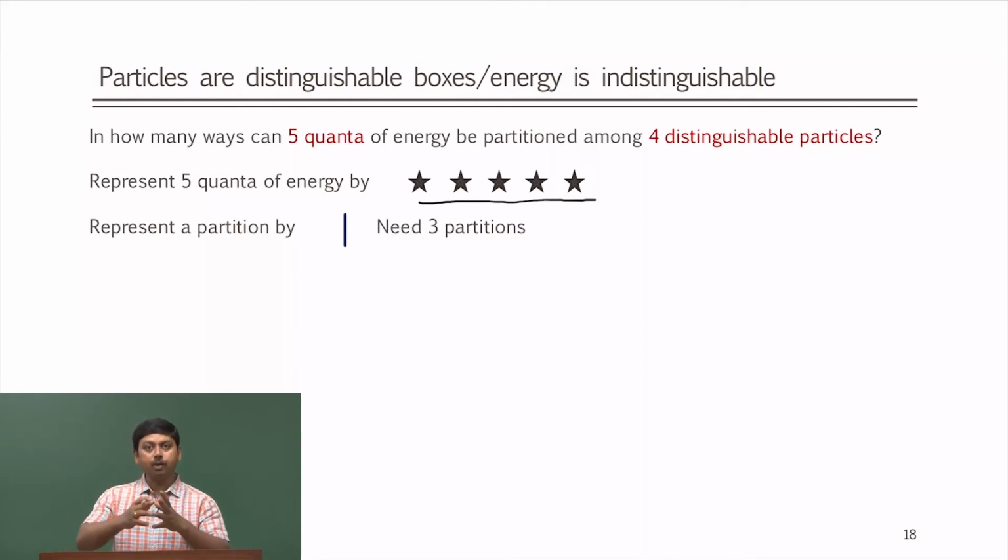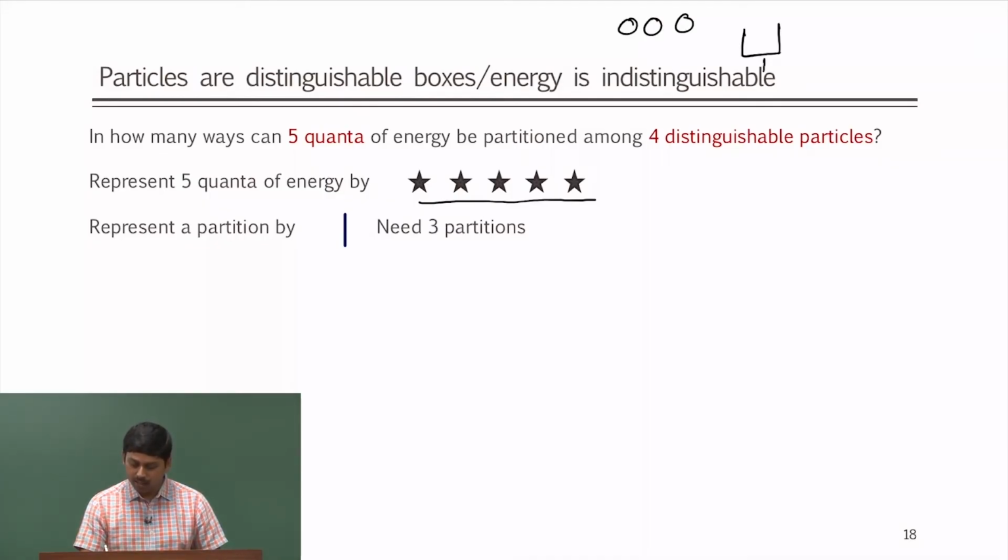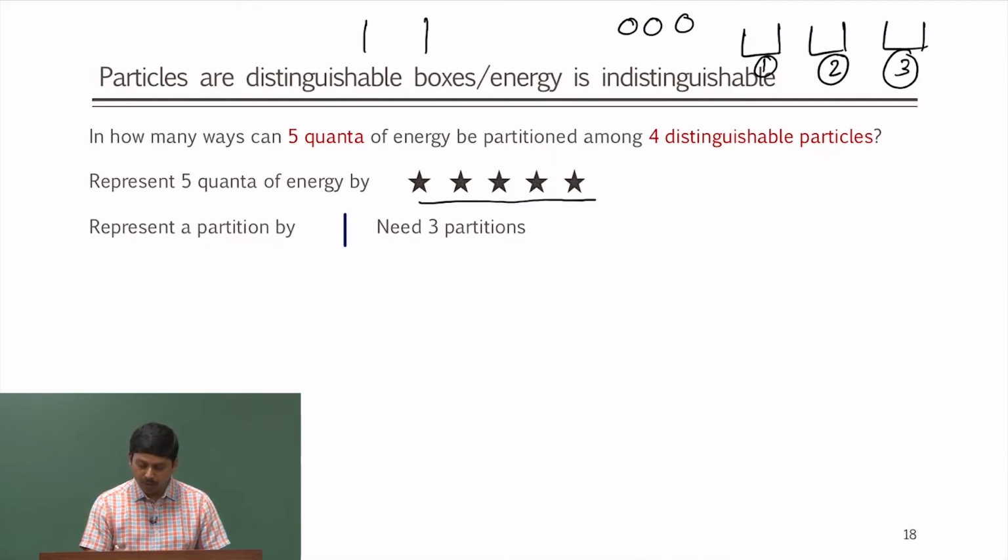Earlier we were talking about indistinguishable particles in distinguishable boxes with these examples, right. This is indistinguishable particles and these are distinguishable boxes. But now the boxes will be distinguishable based on the bars. So, whenever I put 2 bars, I essentially have 3 boxes, and we can call those boxes 1, 2 and 3.